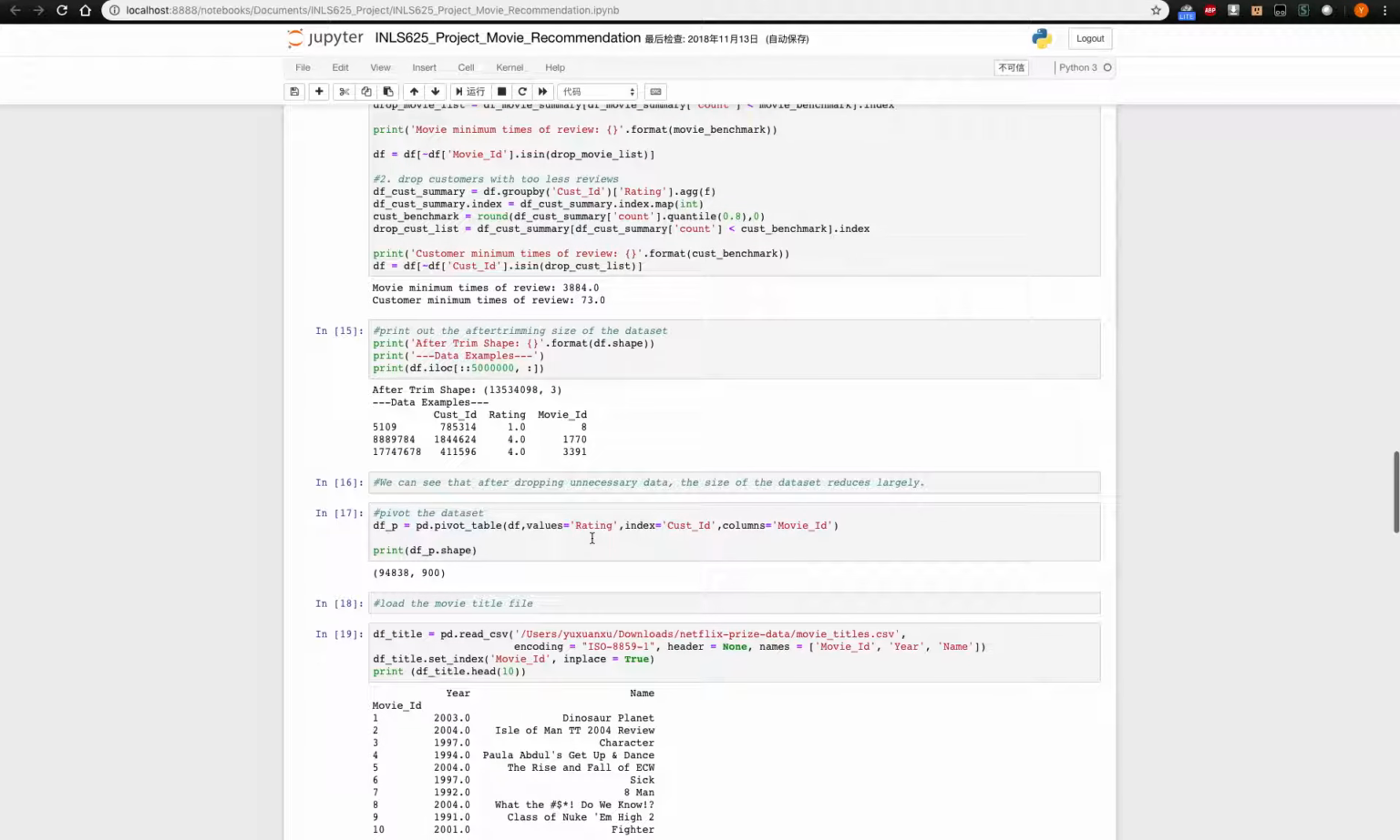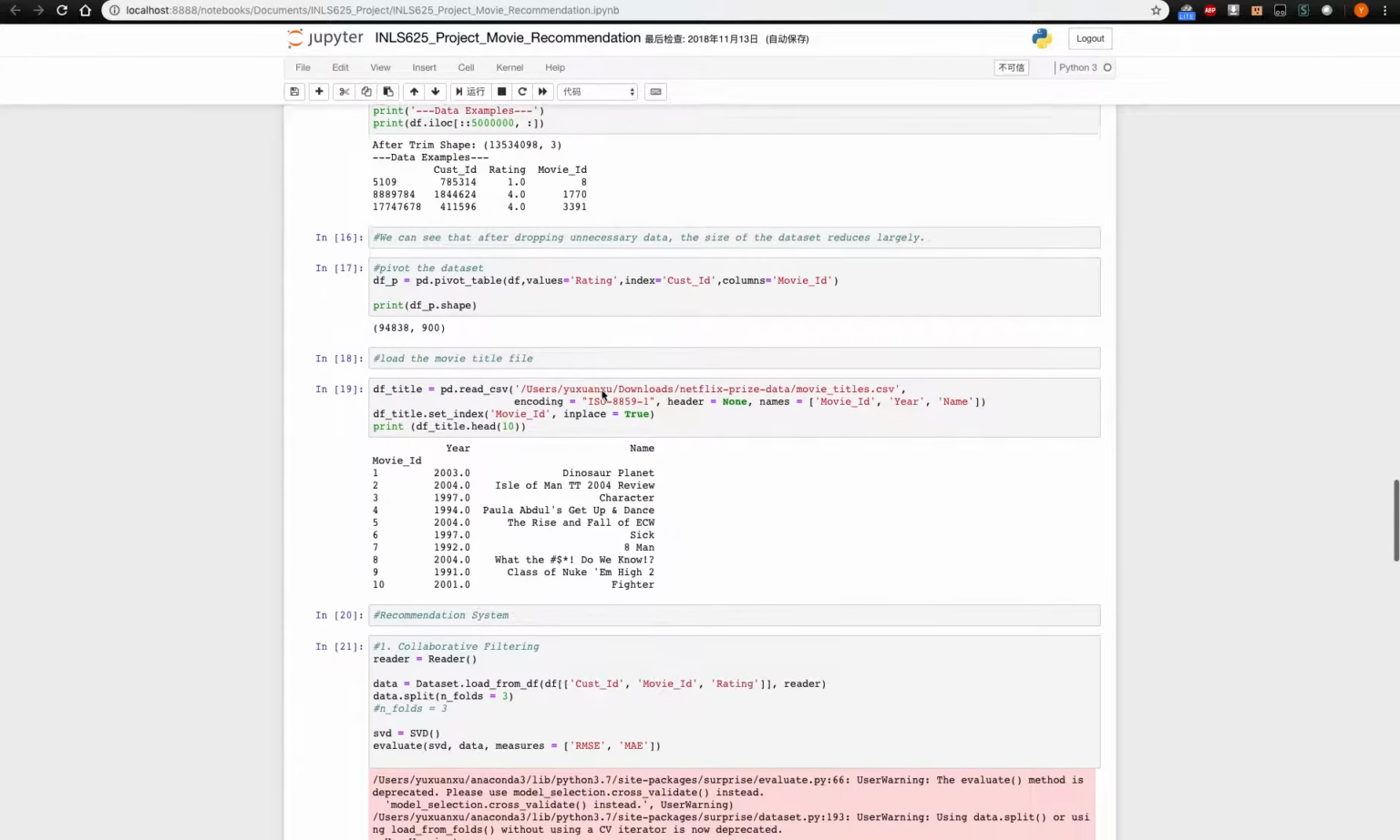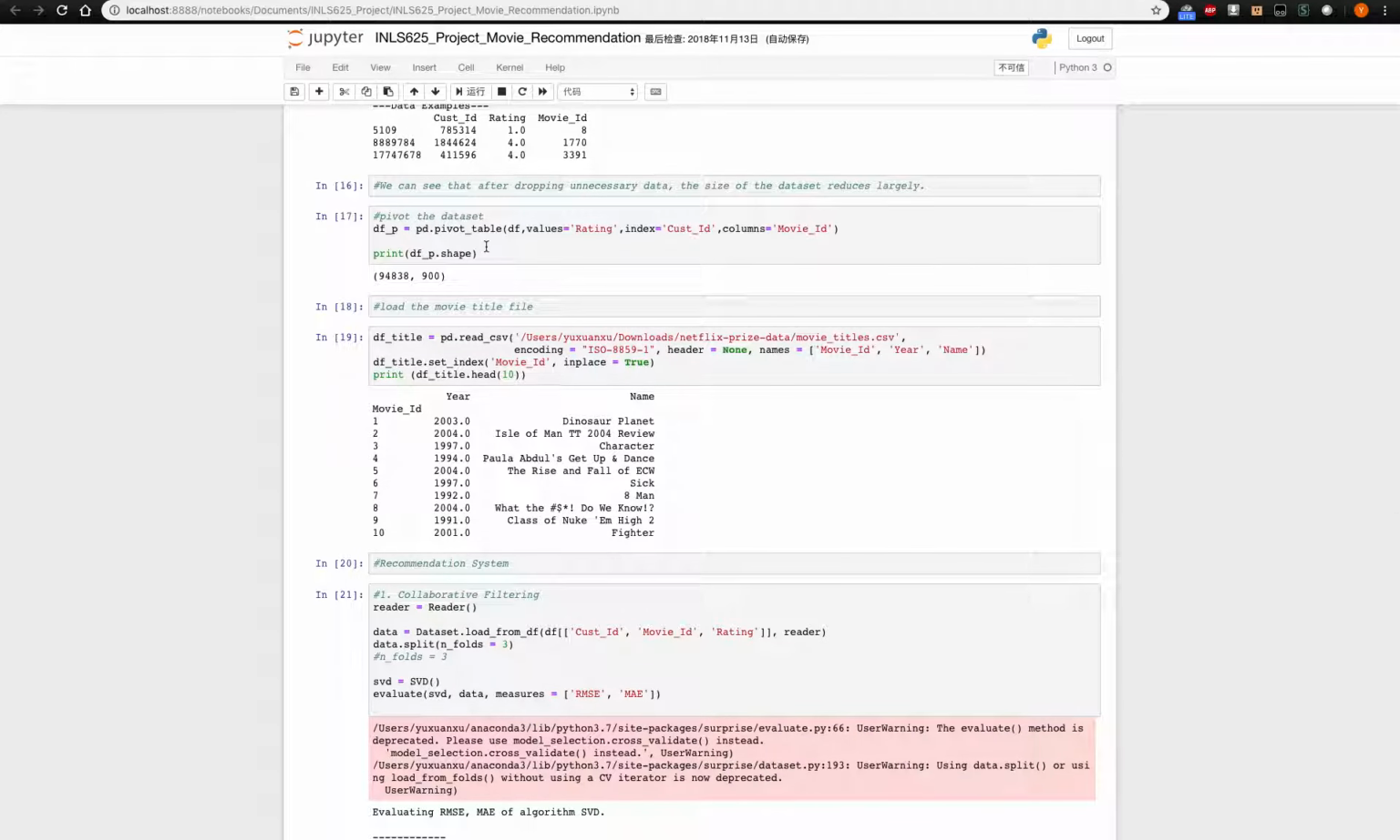And for the size of the dataset after trimming, you can see it's only 13 million ratings. So compared to the original dataset, which is 24 million, its size is reduced largely. And then I try to pivot the dataset and load the movie title file into Jupyter.